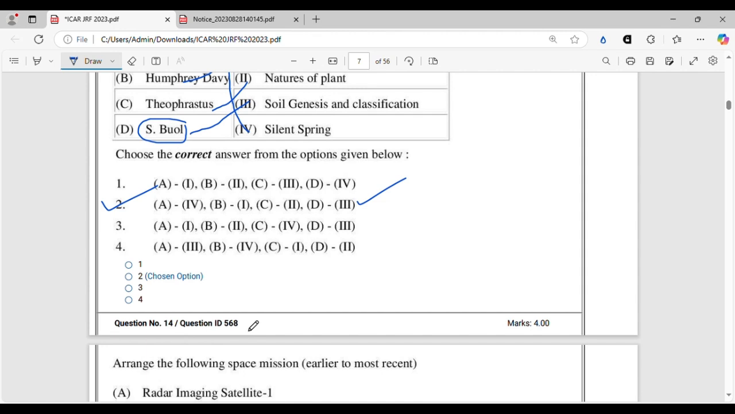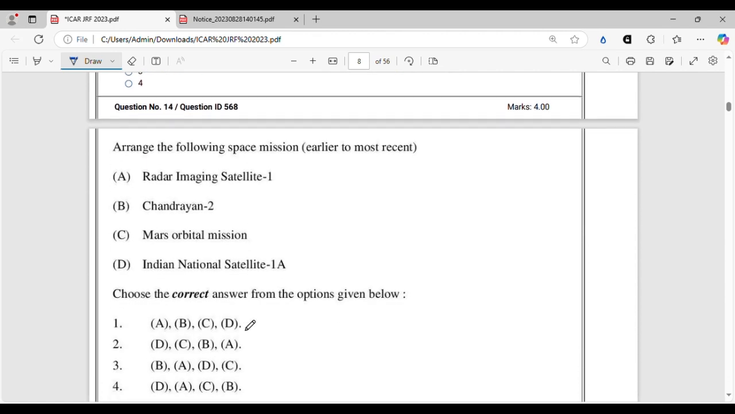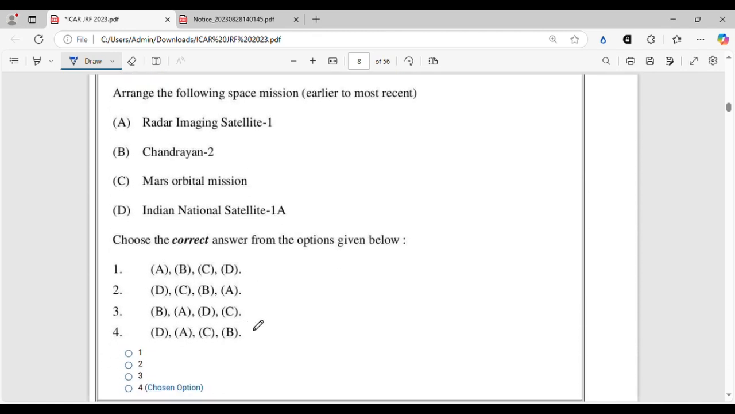All right, let's move on to the next question. You have to arrange the following space missions from earliest to most recent. This is a question from remote sensing, GIS, and GPS. This question is very important from the point of view of JRF, and you have to be very thorough about this type of question.